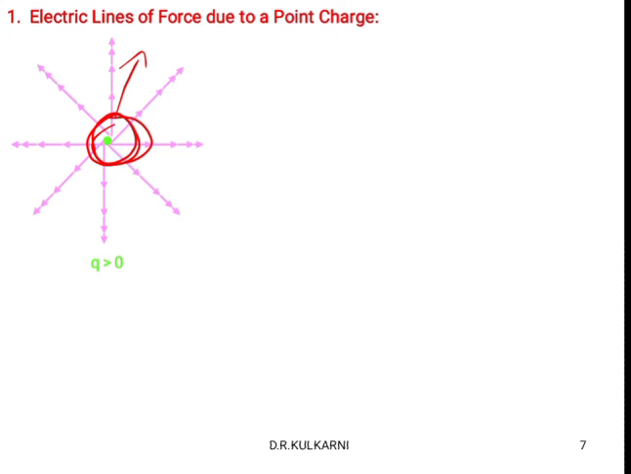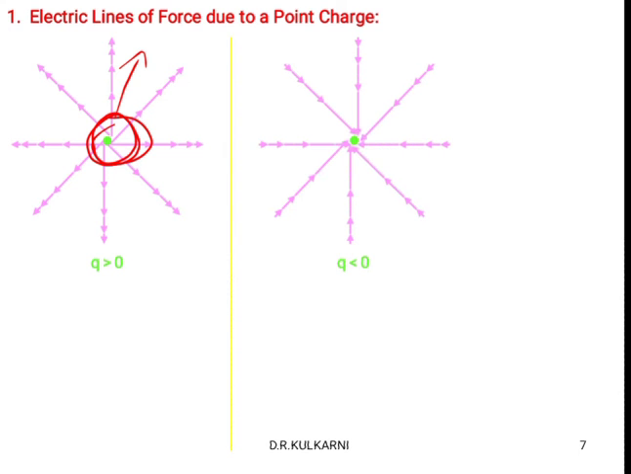Suppose we consider a negative charge, or Q less than 0. Q less than 0 means a negative charge. Then the electric field is inward. Here it is outward, here it is inward. The electric field lines are moving from infinity to the point charge.